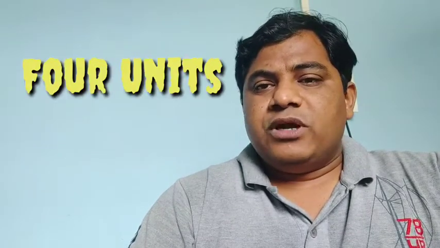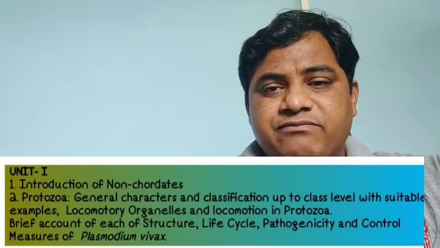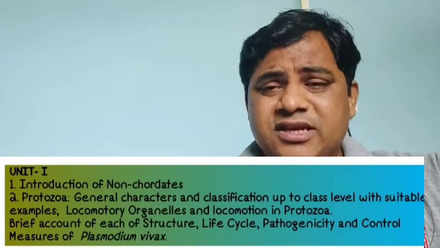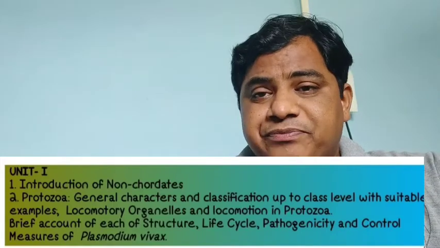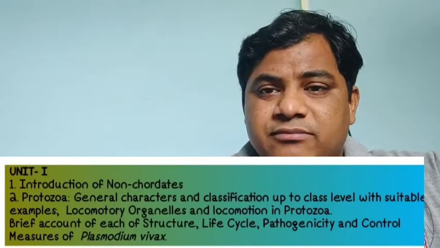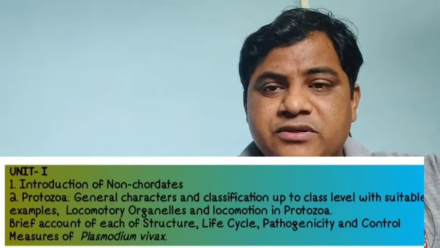Now we move towards the actual syllabus or content of this paper. Friends, this paper is divided into 4 different units. Among the 4 units, the first point of the first unit is the introduction to non-chordates, or introduction to the invertebrates. Next is the protozoa, the first animals on the earth, the single-celled, unicellular, microscopic animals. That is the protozoans.